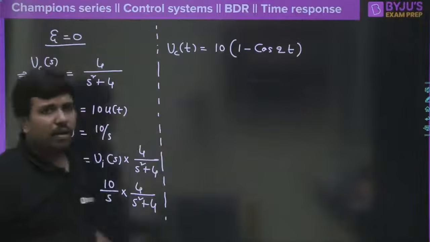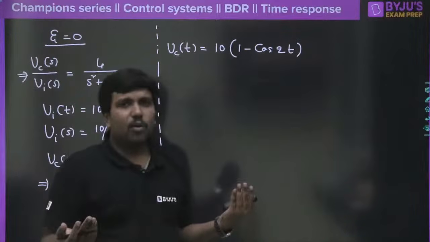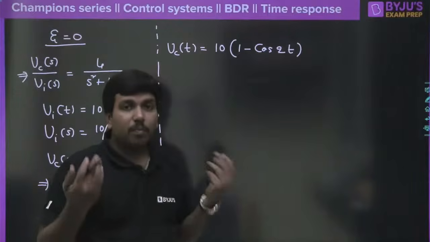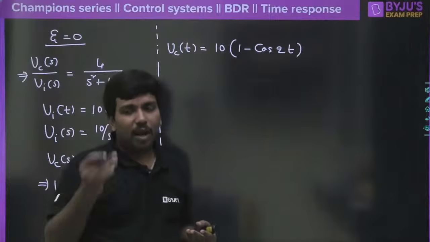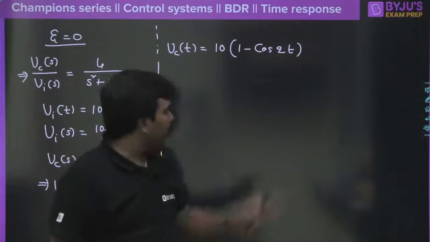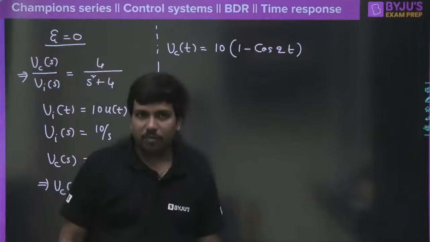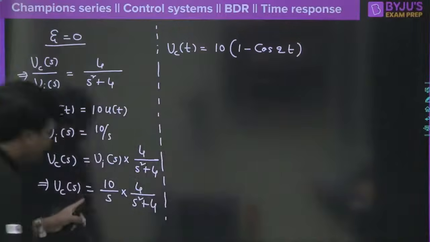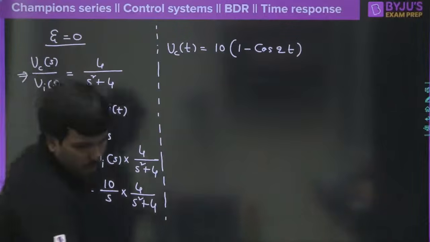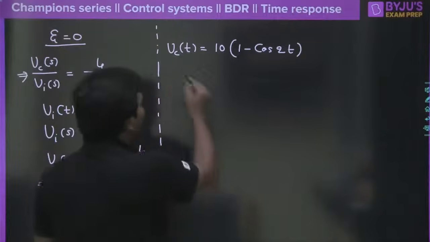If you want, you can take the step response of an underdamped system, because I feel that you people know that, and there you substitute zeta equal to 0, then you will get this response, clear? There are n number of formulas. You can go like this, otherwise you can go like this also. So VC of t is this.